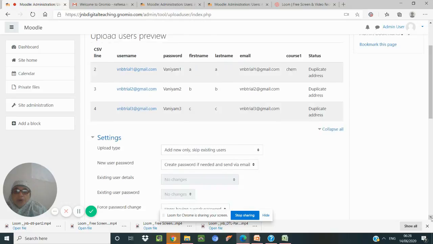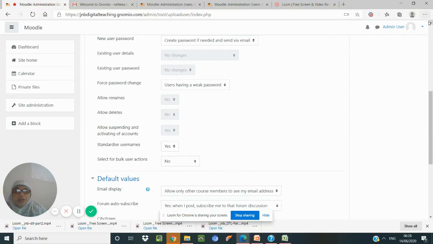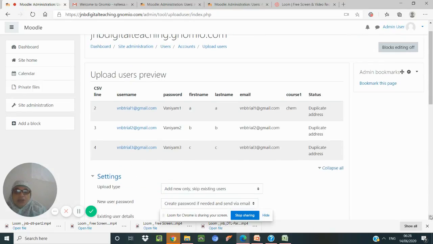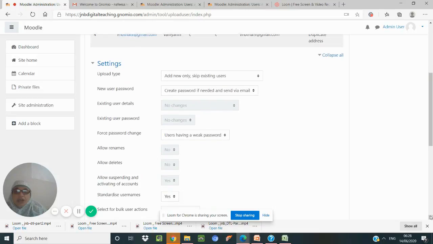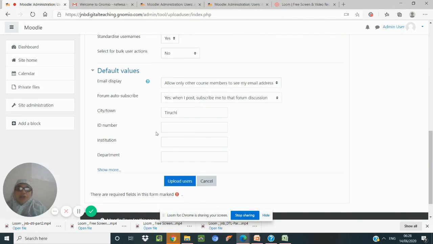Once you upload it, you can change the settings. For example, you can create a password if needed. If you want other information, we can give it, for example some ID for the course, institution name, department. All these can be entered, and once we do it, we upload the users.